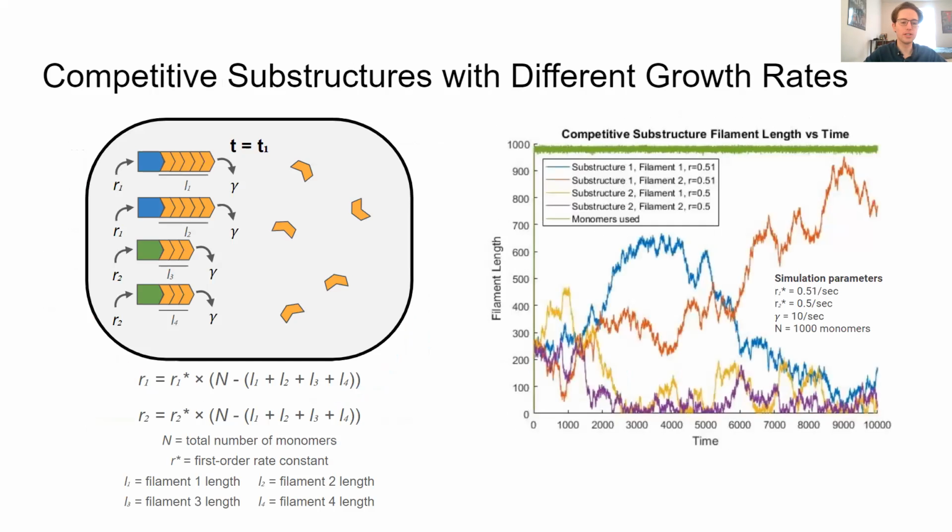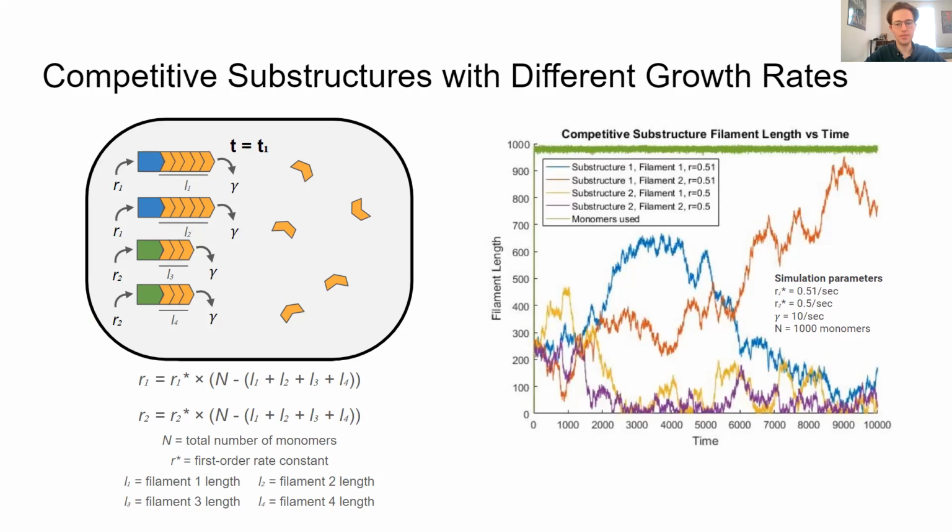From there, I moved on to looking at competitive substructures with different growth rates. So now, instead of 2 filaments, there are 4, 2 of which have the same first order rate constant, and the other 2 have a different first order rate constant. So again, there are 2 shown with blue elongator proteins and 2 with green, corresponding to 2 different first order rate constants, and the assembly rate equations have to be modified again to take into account 4 filaments instead of just 2.